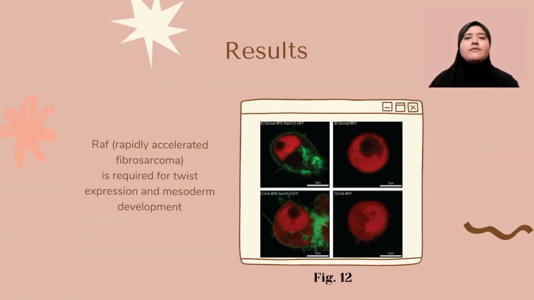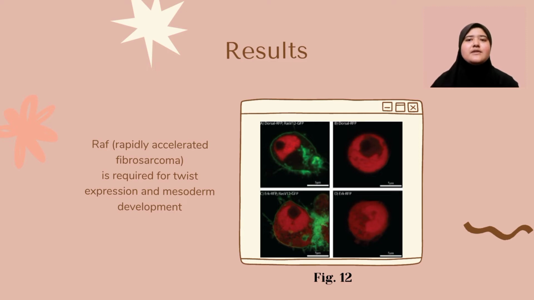From Figure 5, ventral furrow cells form the mesoderm after invagination. This process requires the twist and snail genes. Twist is first expressed within the presumptive mesoderm located on the ventral side of the embryo. It acts with dorsal to establish the presumptive mesoderm, and once mesoderm differentiation begins, twist expression is maintained. Twist and snail then drive mesoderm formation.